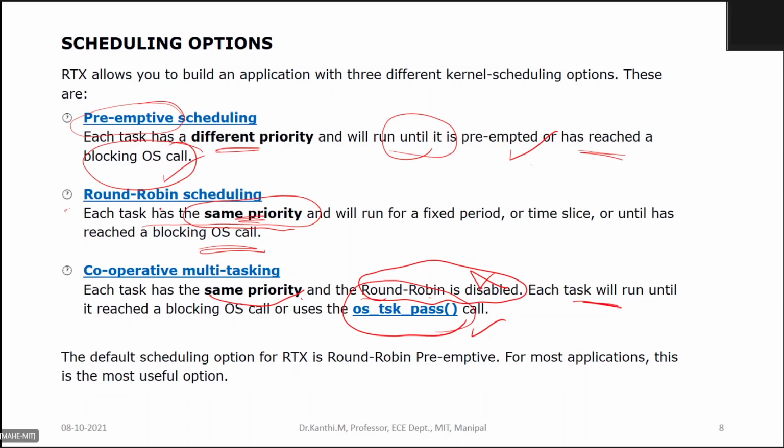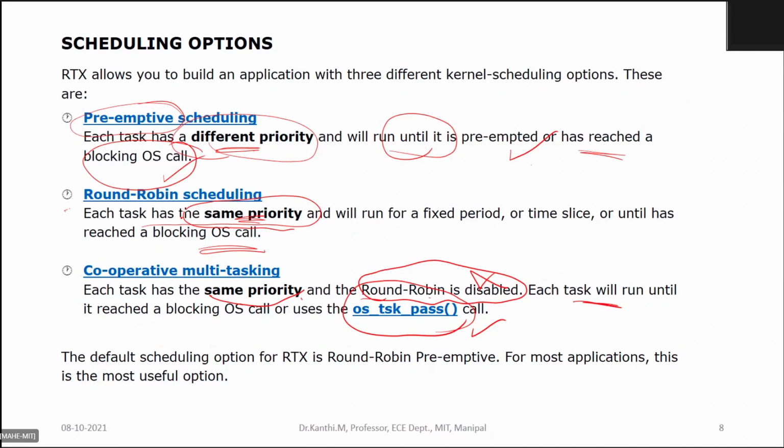So let me repeat. In preemptive scheduling, the task switching happens by pushing the task to the blocked state; until then it can run, because the highest priority task will be running. And please note, different priorities are assigned in preemptive scheduling.